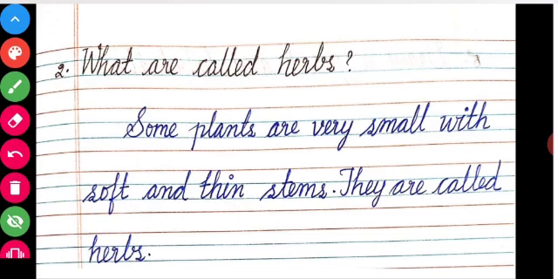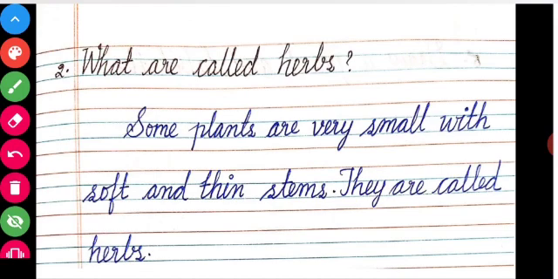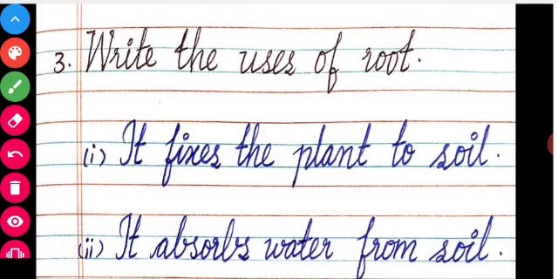Some plants are very small, with soft and thin stems. They are called herbs.